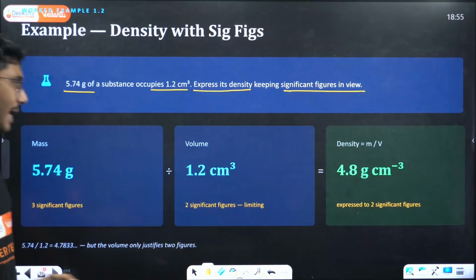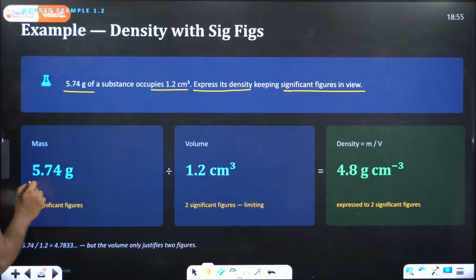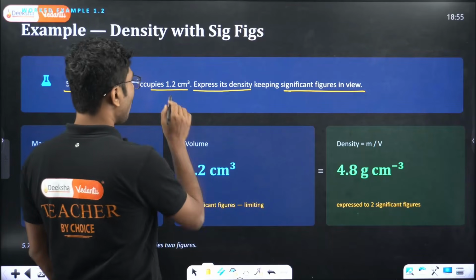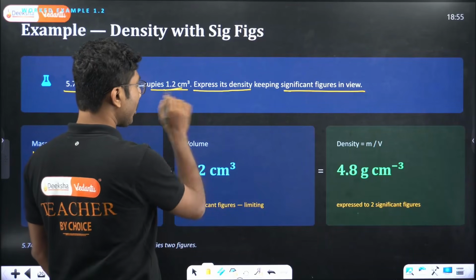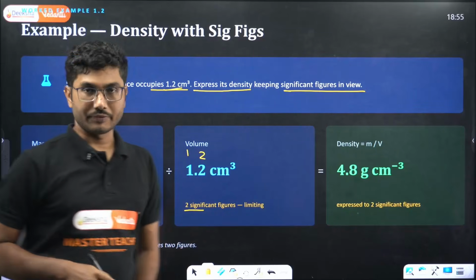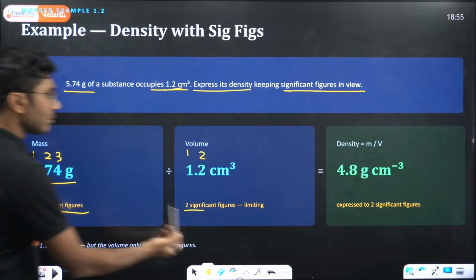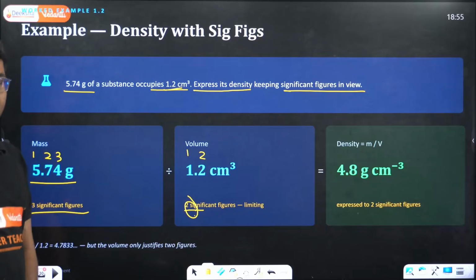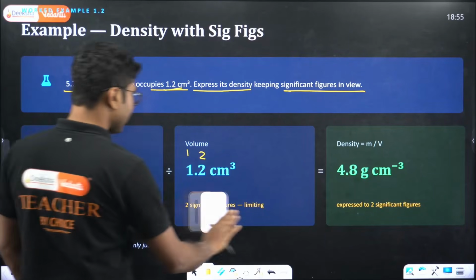Just for practice, mass is 5.74, which has 3 significant figures. Volume is 1.2 centimeter cube, which has only 2 significant figures. Between 3 and 2, the smallest is obviously 2. So your answer should have only 2 significant figures.